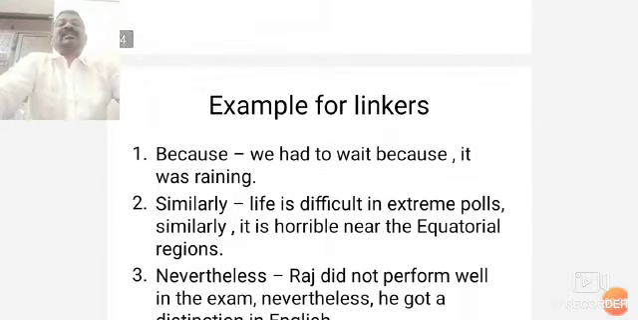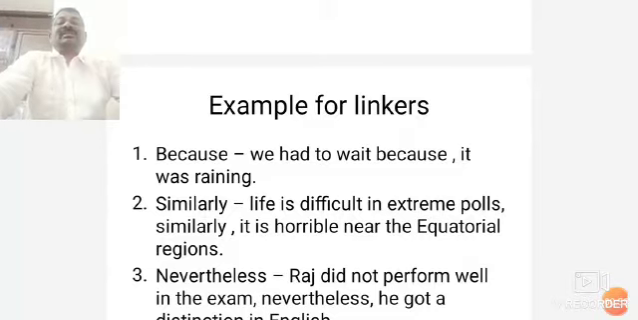Here are many examples of linkers. Because is a linker, it is going to join two sentences. We have to wait because it was raining. Because of the rain, we are going to wait inside.